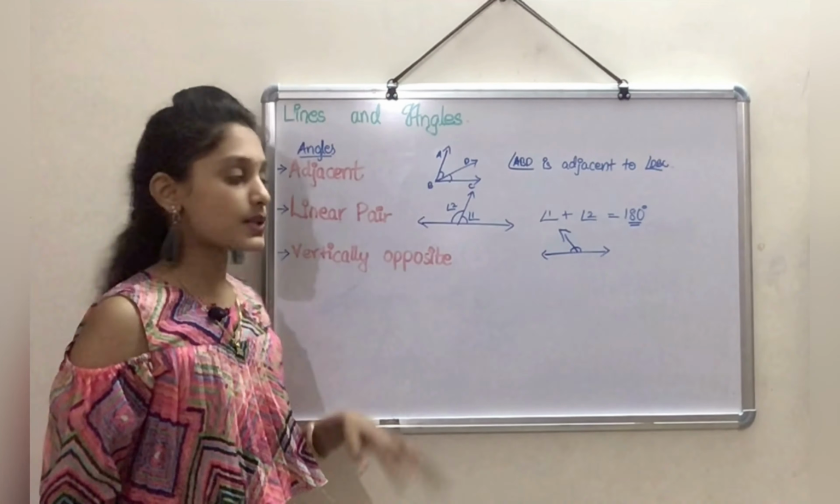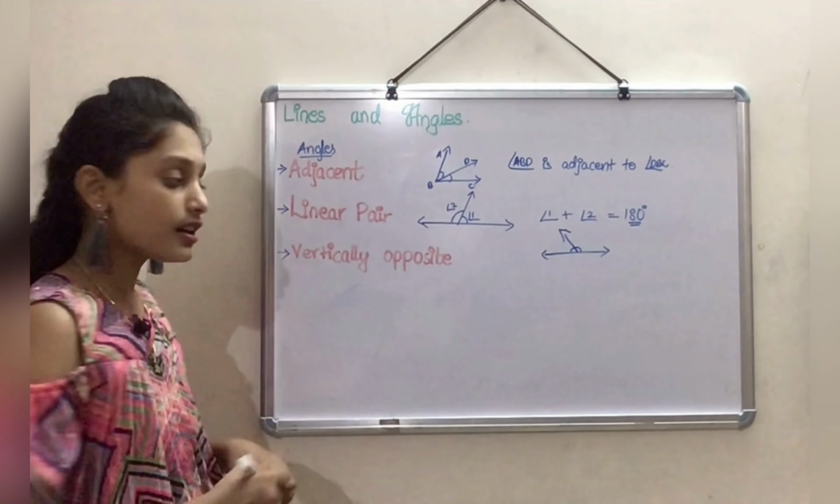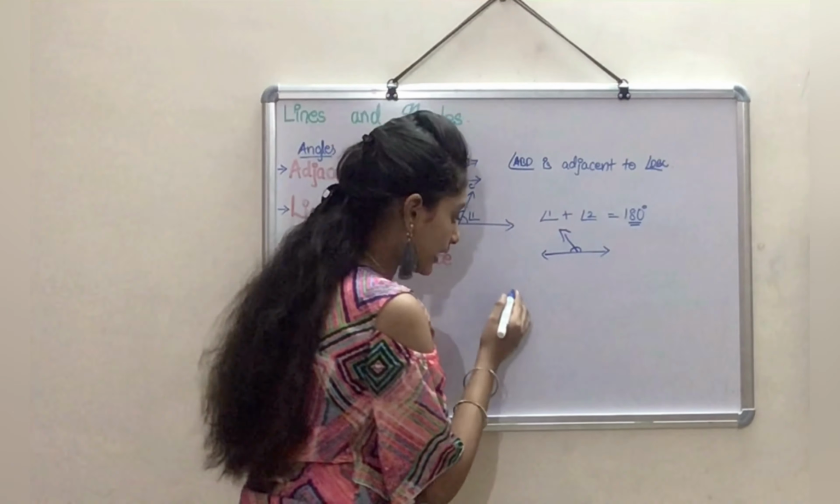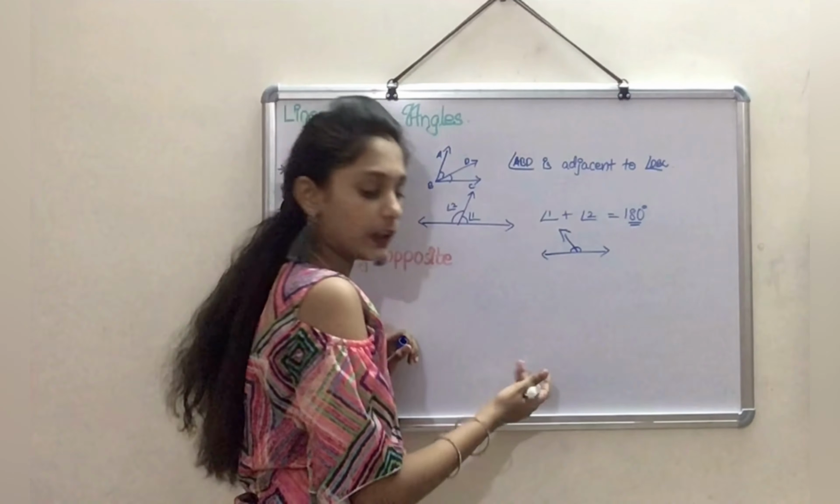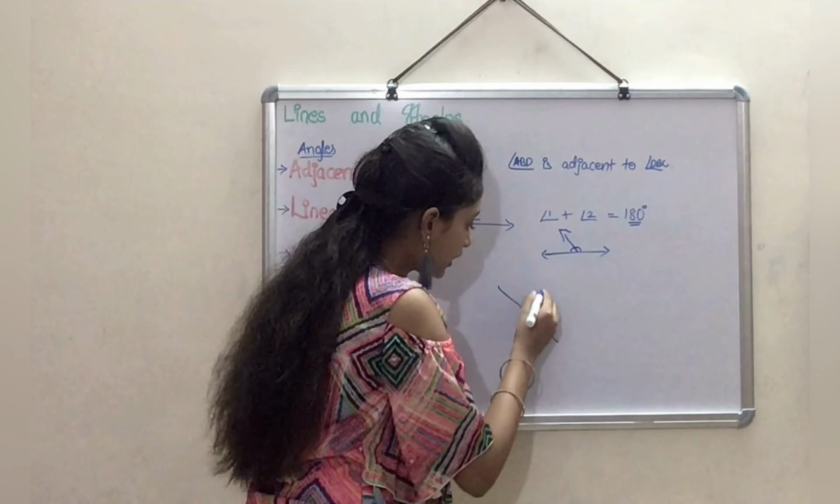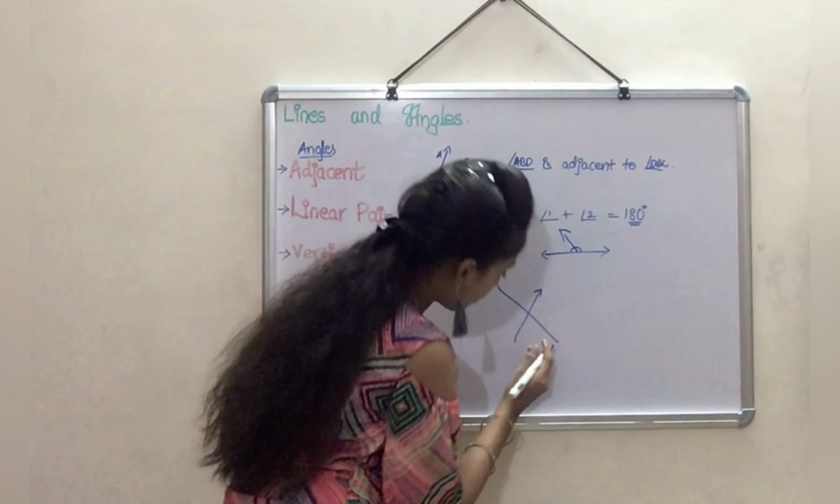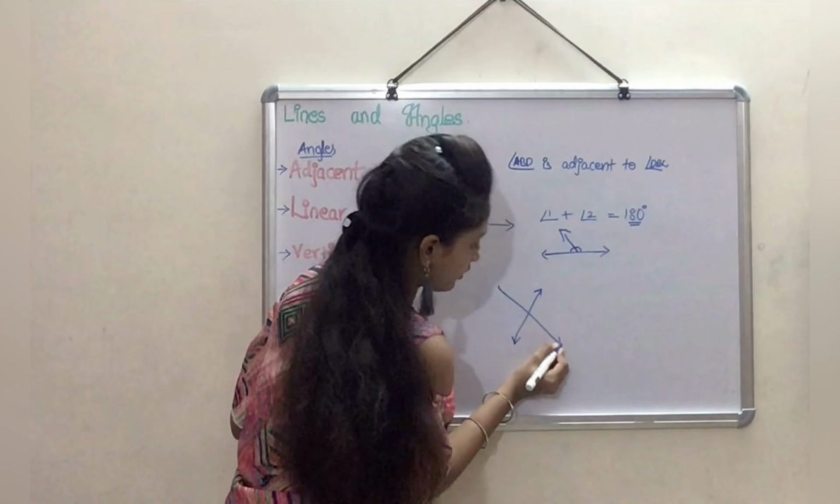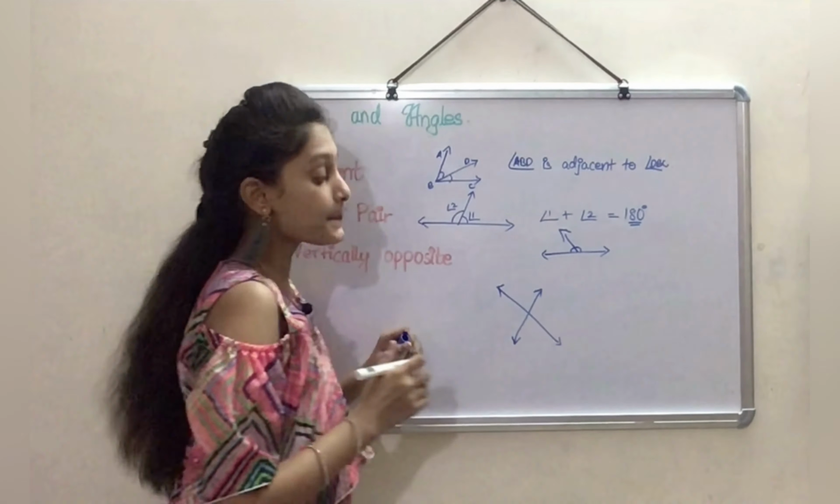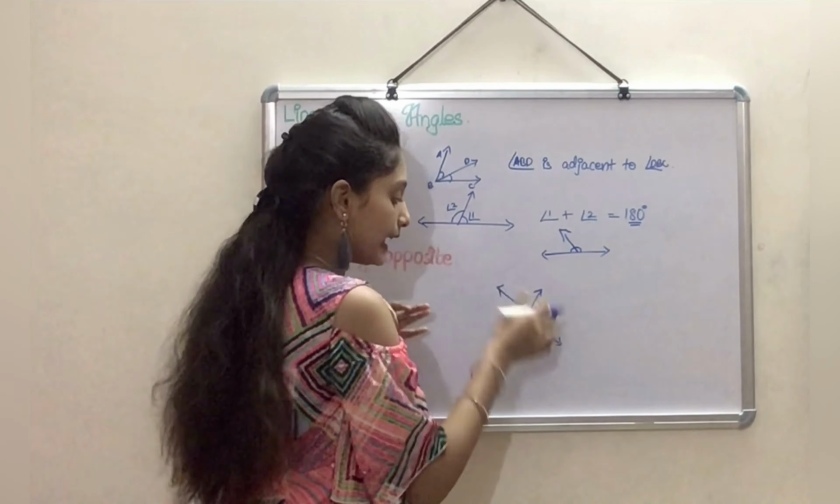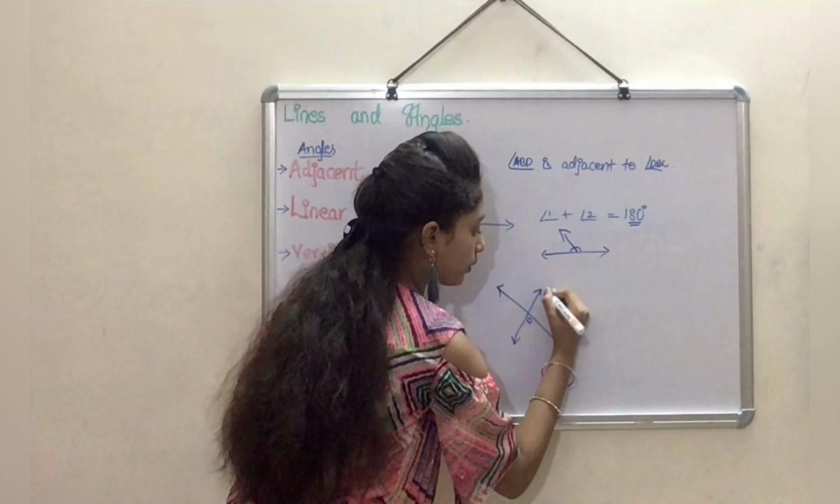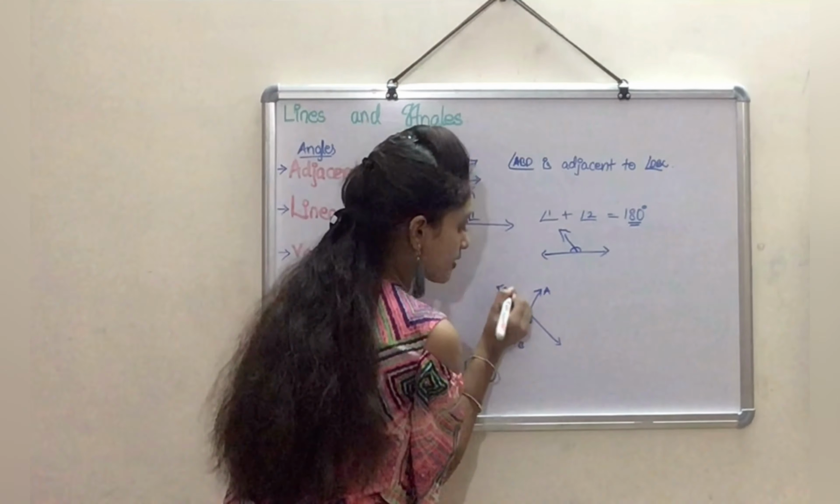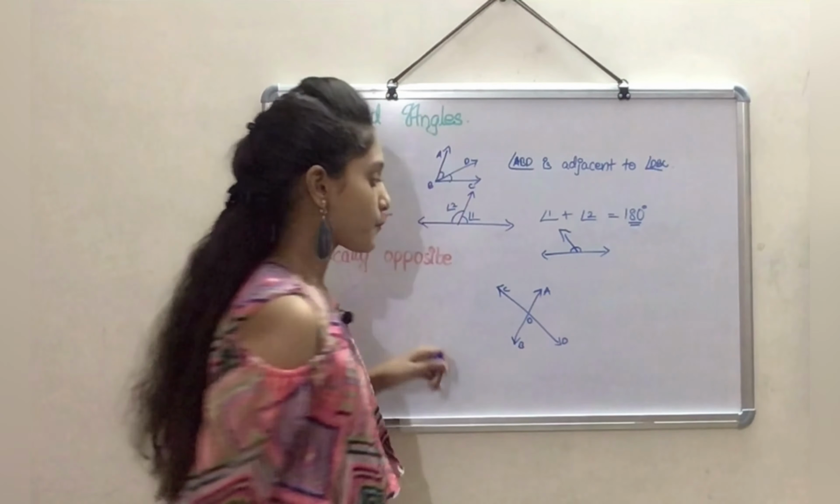Now let's move to the next one, that is the vertically opposite angles. For this, let me draw a different type of figure, which is an X. Hope my lines are straight. If not, please apologize me. Let me name each of them: O, A, B, C, and then D.